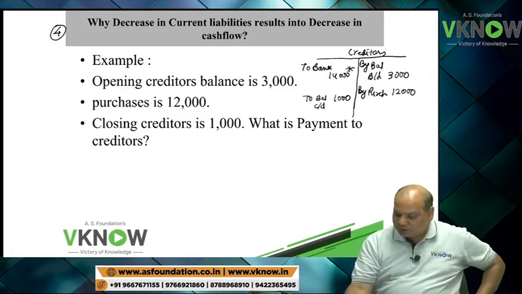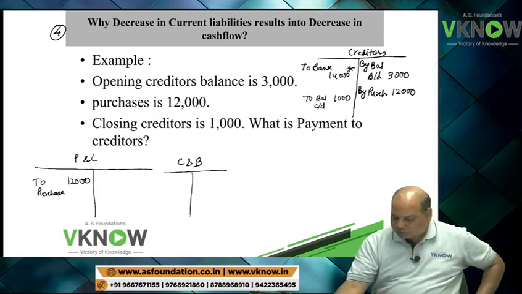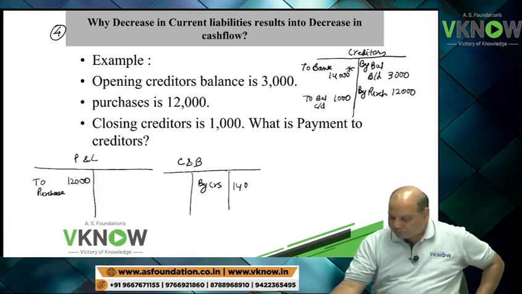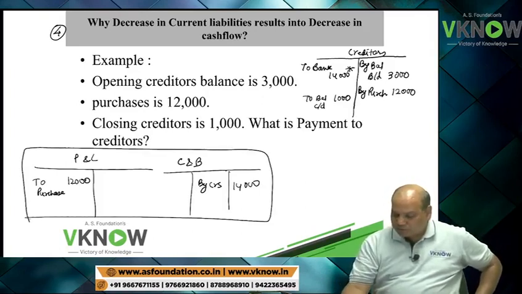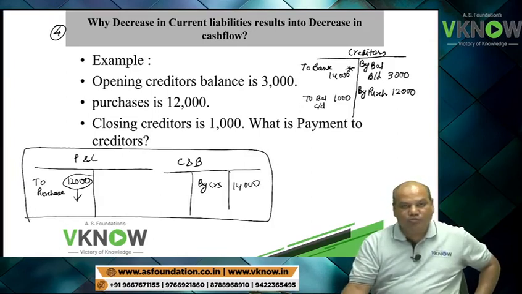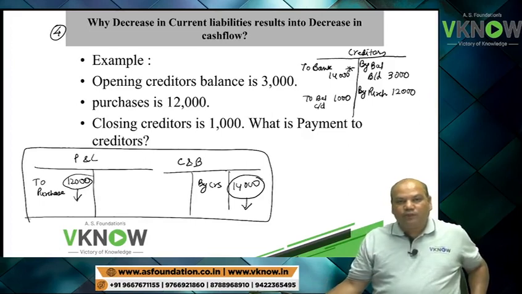Now if I prepare the P&L account, on the debit side we have purchases, 12,000. In the cash and bank account, we have payment to creditor, 14,000. Now look at these two numbers. Profit is going to reduce by 12,000 because you are debiting purchases. Cash balance is going to be reduced by 14,000.